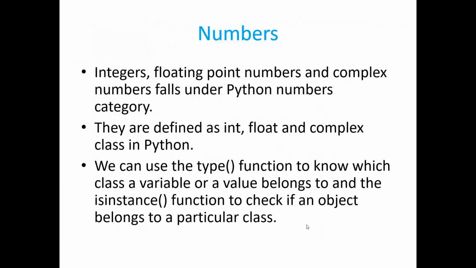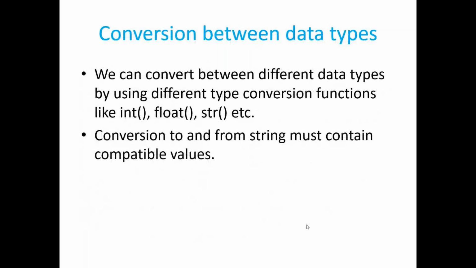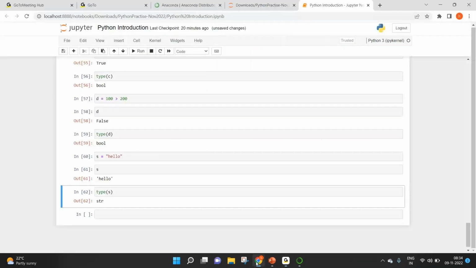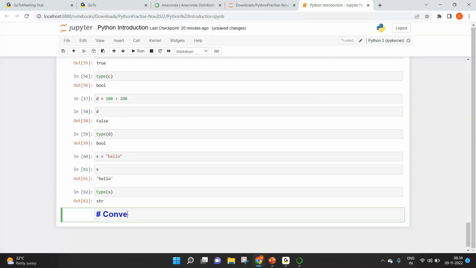So we have seen the numerical type, the boolean type, and strings. Now let's see how to do the conversion among these data types. I'm going to add a heading. From this dropdown, select heading, click on OK. Conversion among the data types.